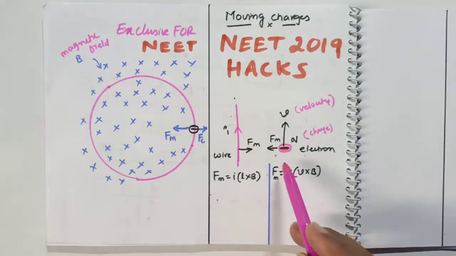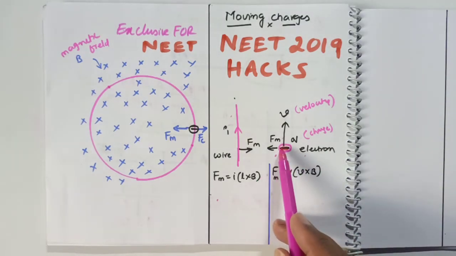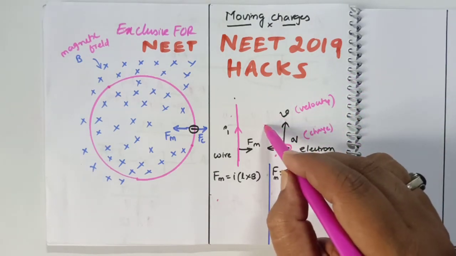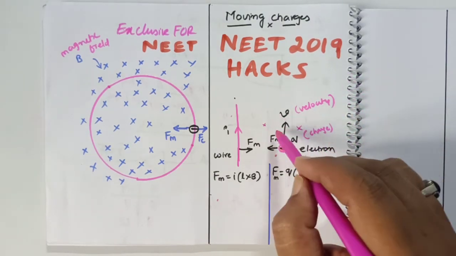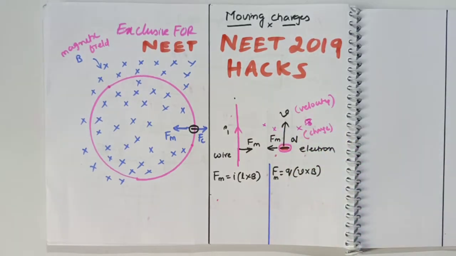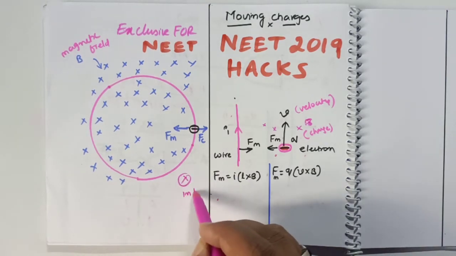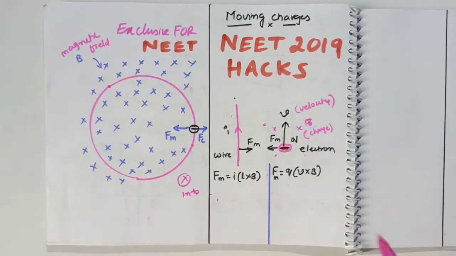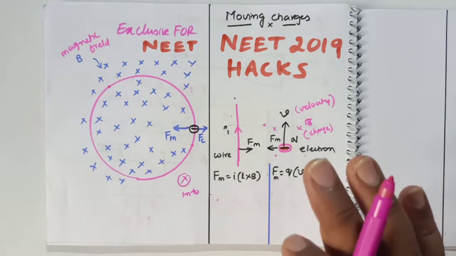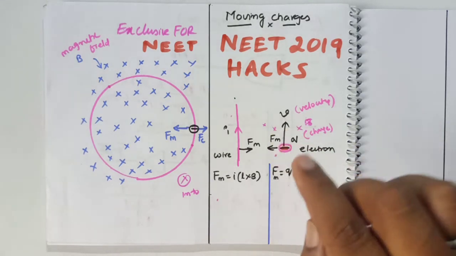How it creates the magnetic field, I will give the formula here. The electron is moving with a velocity v in this direction, and surrounding it there is a magnetic field. This is called the magnetic field B. So what is the meaning of the magnetic field here? What is the meaning of into? Into means above the paper there is a north pole, and below the paper there is a south pole. That is the meaning here.